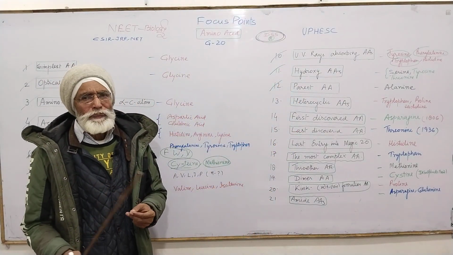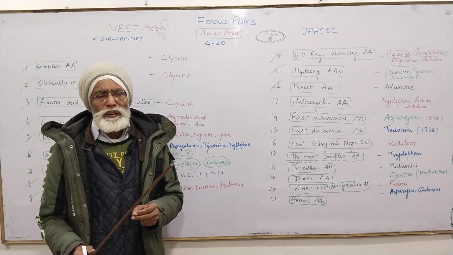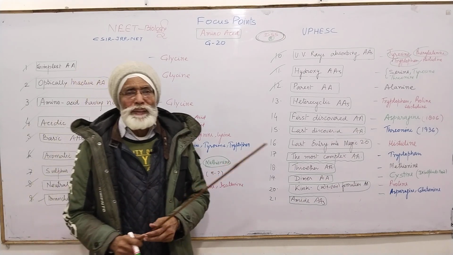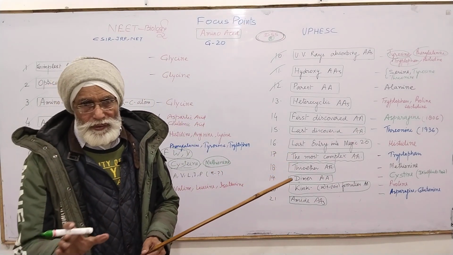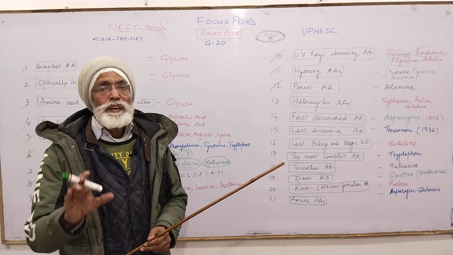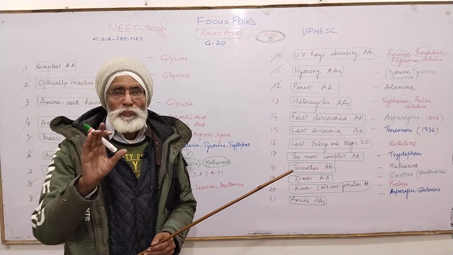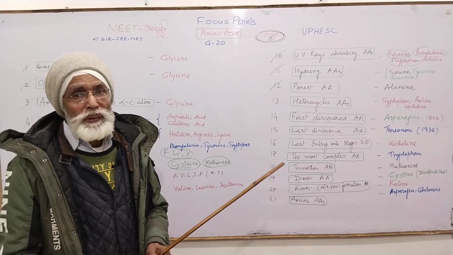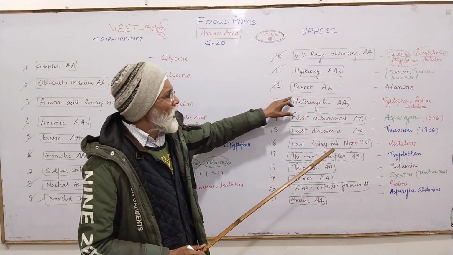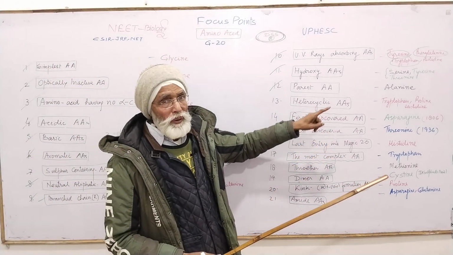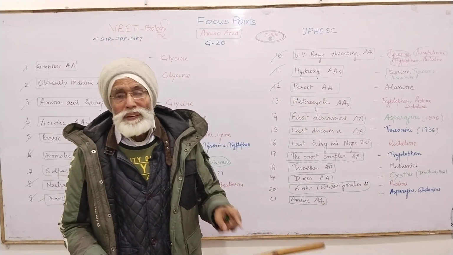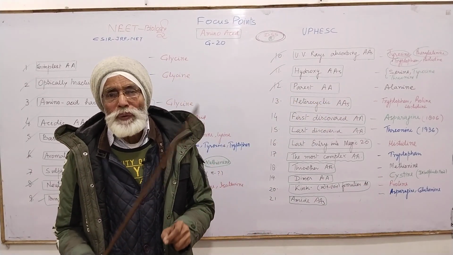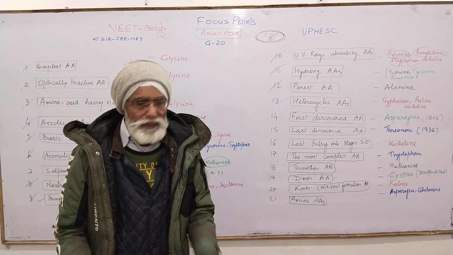I already told you many times, this is the first amino acid of which all other amino acids are derivatives. Whenever you take the methyl group, you can substitute the hydrogen atom of the methyl group to add more methyl groups. So that is why all other amino acids are derivatives of alanine. This is why this amino acid is called the parent amino acid.